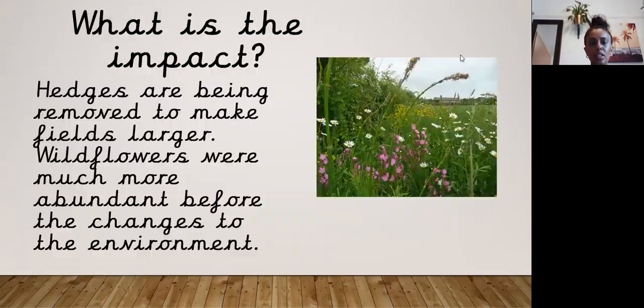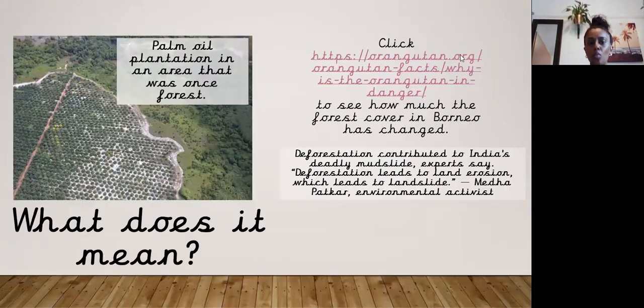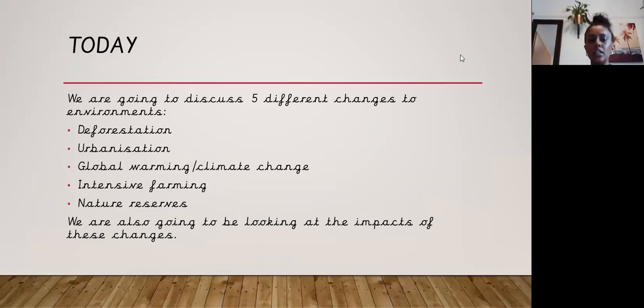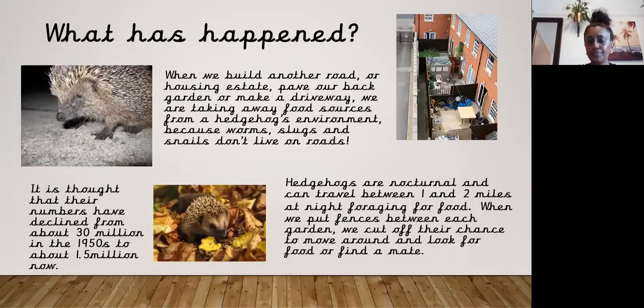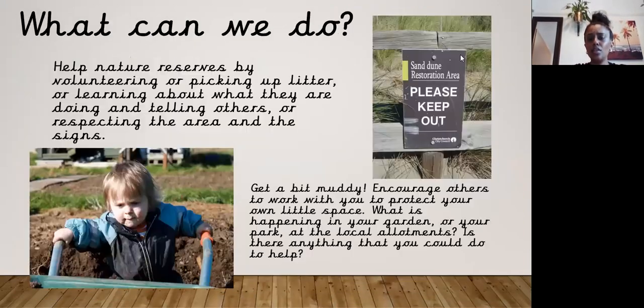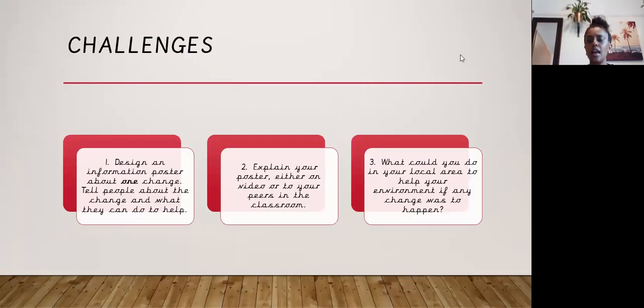Going back to your designing, you're going to choose from one of these: deforestation, urbanisation, global warming, climate change, intensive farming, and nature reserves. Choose one of those, and then you can create your poster. Remember, like all activities, I give you the information, but it's also up to you how you go about researching and finding your own information. You might have books at home, you might just have general knowledge, which I know lots and lots of you have on these sorts of things, and the internet. So use all of these things to create your poster and enjoy your learning.